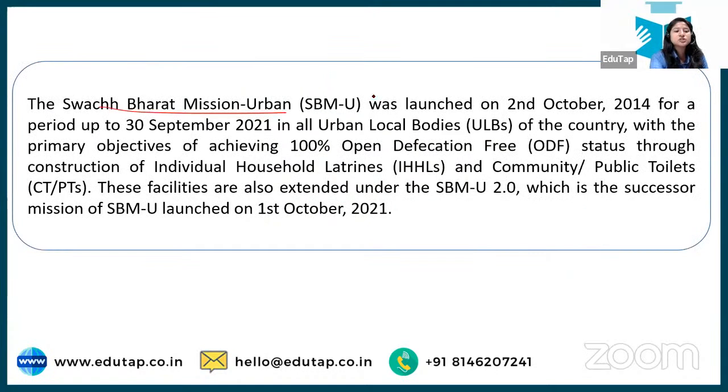Next is about Swachh Bharat Mission Urban. Recently it has been extended and 2.0 has been launched, right? So now we will be dealing with questions on that.